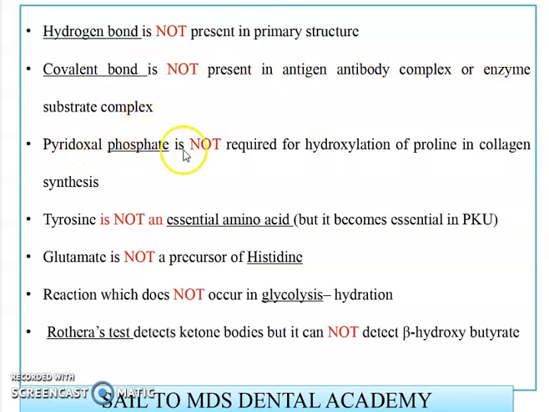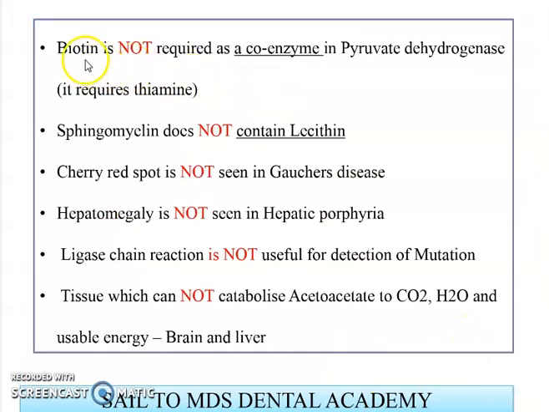Pyridoxal phosphate is not required for hydroxylation of proline in collagen synthesis. Remember, tyrosine is not an essential amino acid, but it becomes an essential amino acid in the disorder phenylketonuria. Then remember, glutamate is not a precursor for histidine. The reaction which does not occur in glycolysis is hydration, and the Rothera test is used to detect ketone bodies, but it cannot detect beta hydroxybutyrate. Then remember, biotin is not required as a coenzyme for pyruvate dehydrogenase, it requires thiamine.